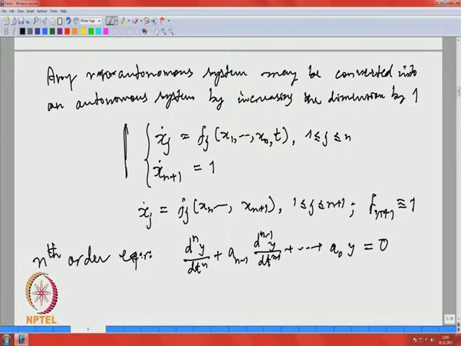So, in that sense it is Cauchy linear, we call it Cauchy linear. This can be converted into a system of first order autonomous equations by simply introducing the new variables. So, x 1 equal to y. You already learnt it. x 2 is equal to y dot, etcetera, x n is equal to the n minus 1 th derivative of y.